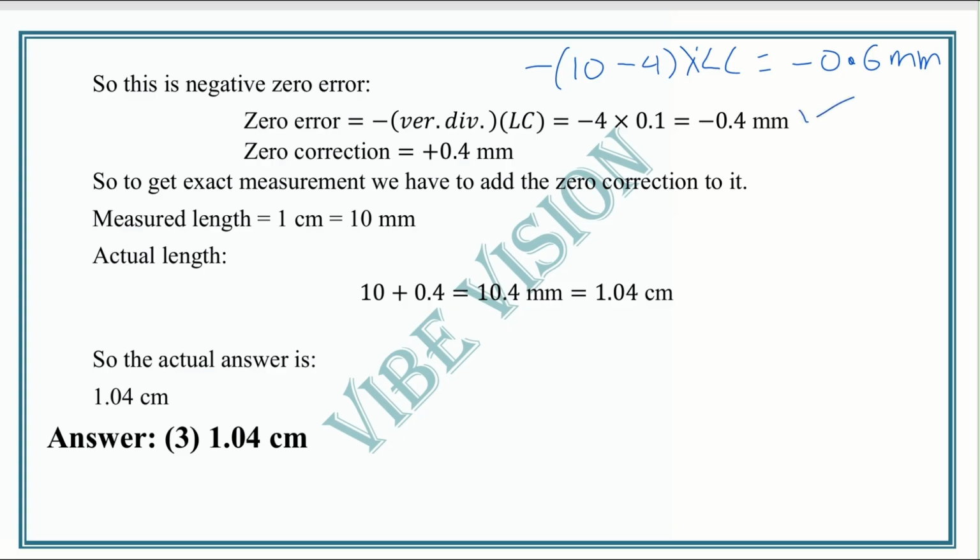So zero correction, if we get minus 0.6 or 0.4 mm of error, then how can we correct this? By adding the same amount to the measured length. So to get exact measurement, we have to add the zero correction to it. Measured length equal to 1 centimeter, that is 10 mm. Then actual length equal to measured length plus zero correction, that is 10.4 millimeter, or we can say 1.04 centimeter, which is given in option 3.